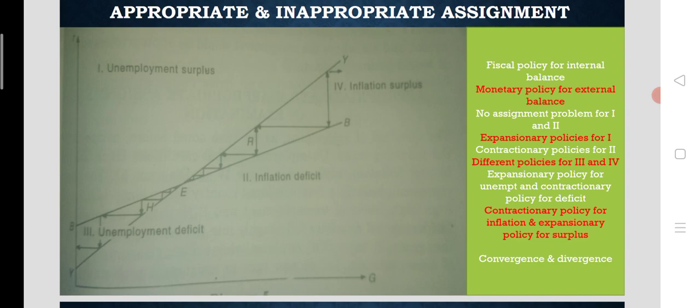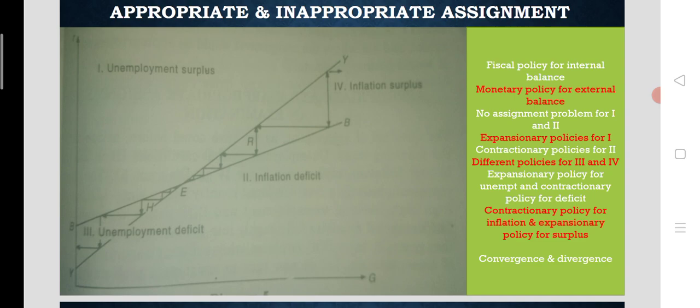So when there is inflation, again wrongly the rate of interest is increased, then inflation could be controlled, but the overall equilibrium will be far from reality as the policies are inappropriate. Although the policies are inappropriate, they have their own impact on both internal balance and external balance.